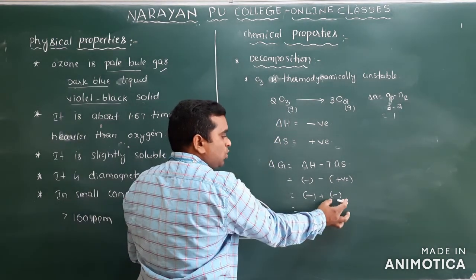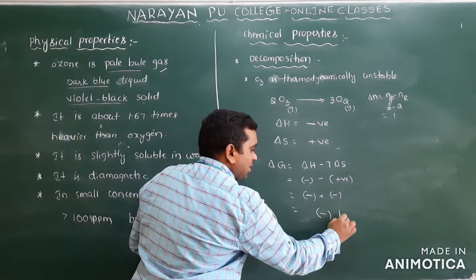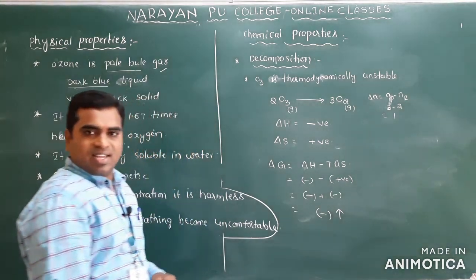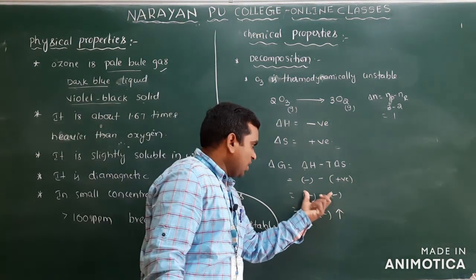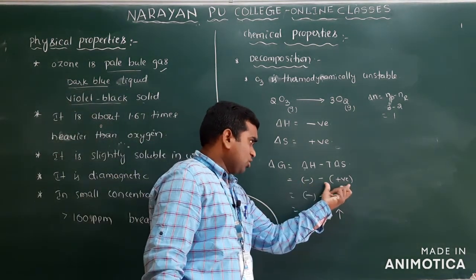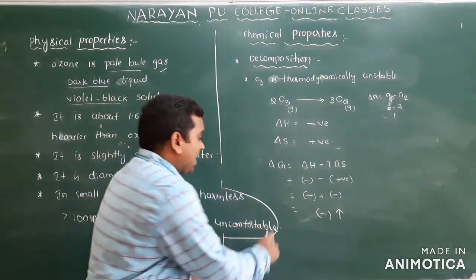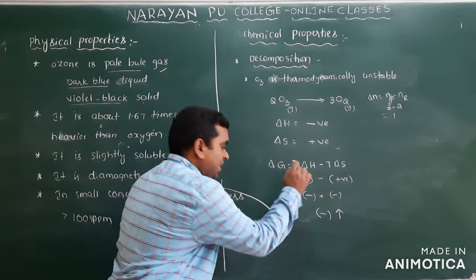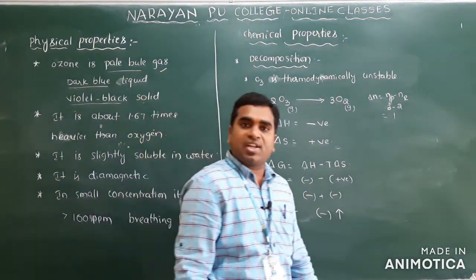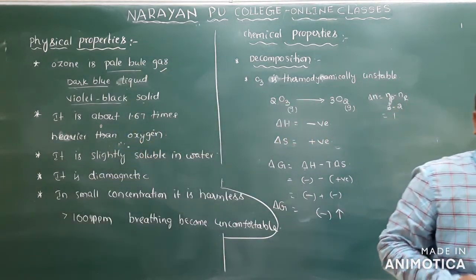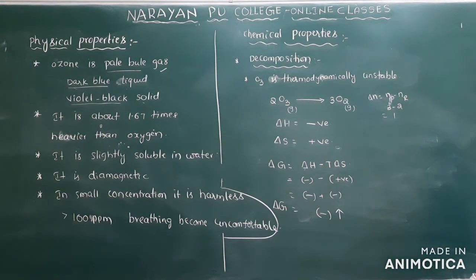So we are adding two minus values, so the negative value increases. Here minus, here also minus. So adding, you will get more negative here. If delta G is more negative, the reaction is spontaneous.